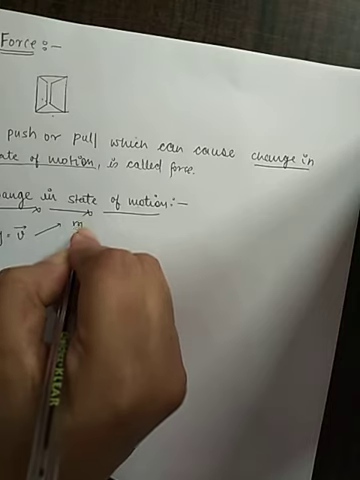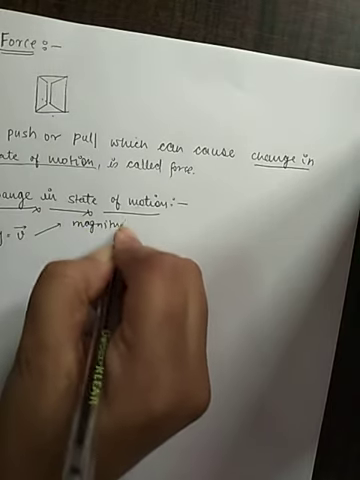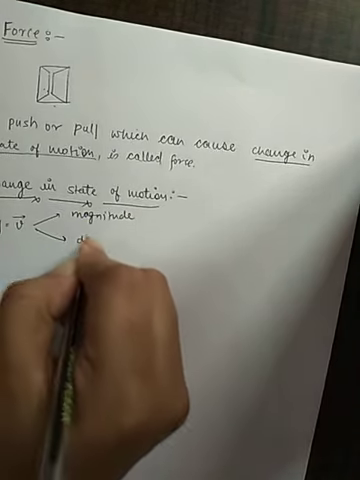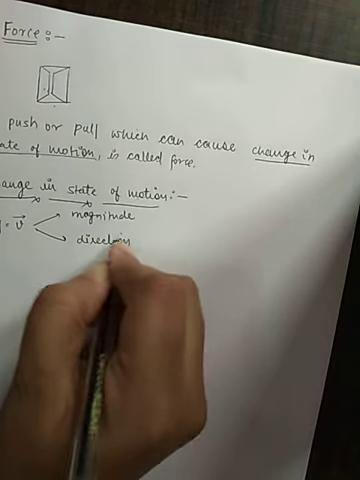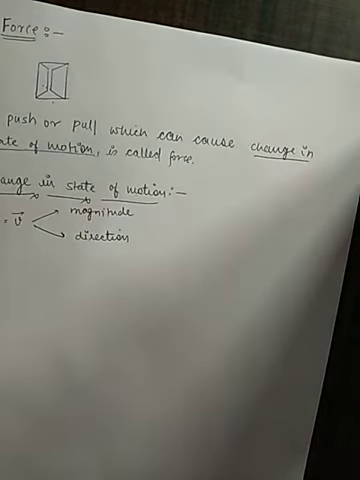One is magnitude and the other parameter is direction. So whenever the magnitude or direction of the velocity changes, that means there is a change in state of motion. By applying a force we change either the magnitude of the velocity or the direction of the velocity, or both the magnitude and direction of the velocity get changed by applying a force.